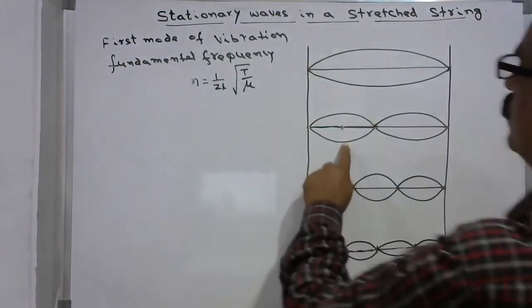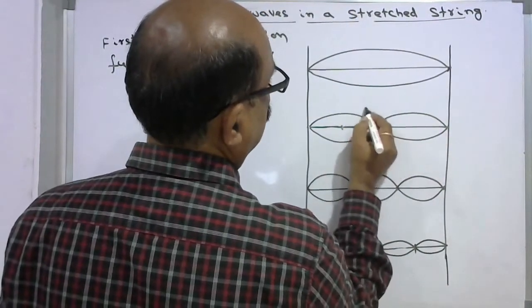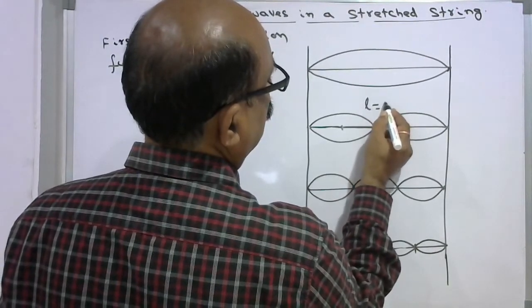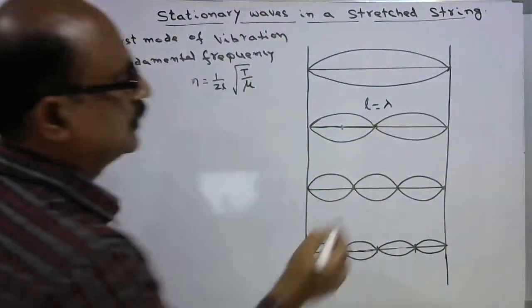And in the second mode, for the same length of the string, this becomes lambda. This is the complete wave, lambda.